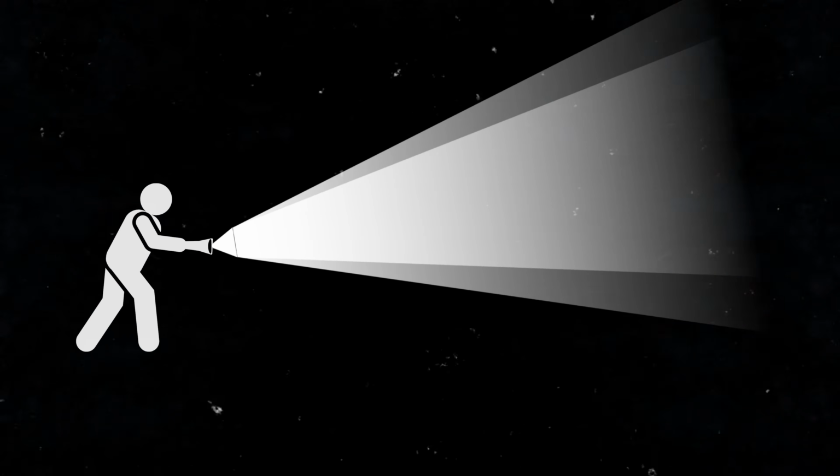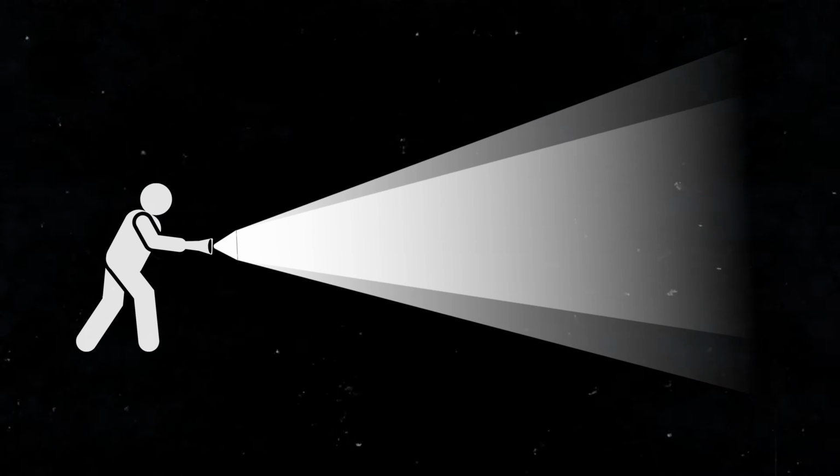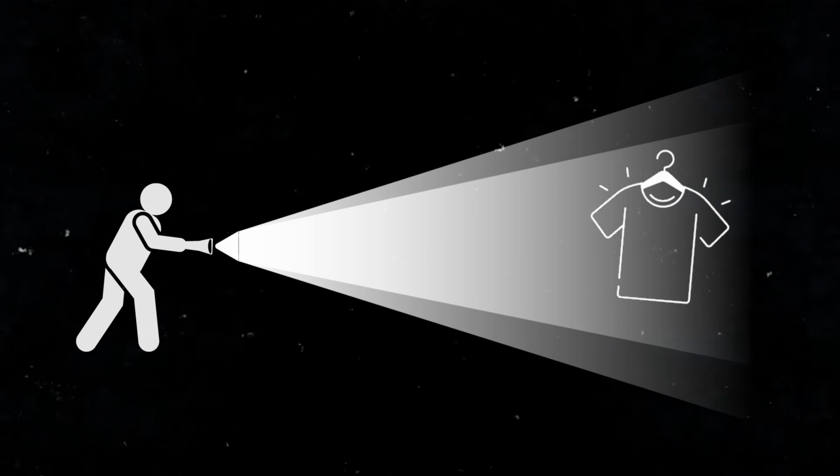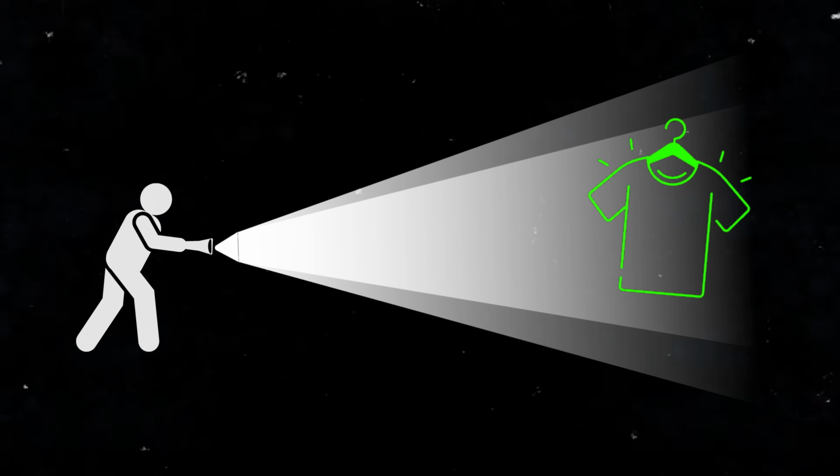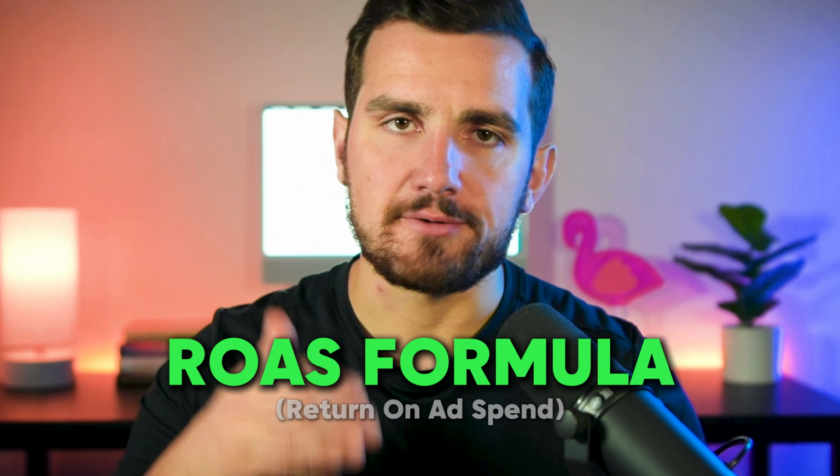And what I see from working with Shopify sellers in our online communities is that a lot of the times Shopify sellers just kind of mess around with different areas of the business, walking around with their blinders on, never really sure what they should actually be doing and what part of their business really needs their focus and attention. And so what that ends up looking like is them spending time on this thing way over here when in reality what they actually should be working on and what needs their attention the most is right here in front of them. And the formula we're going to be talking about is the ROAS formula, aka return on ad spend.